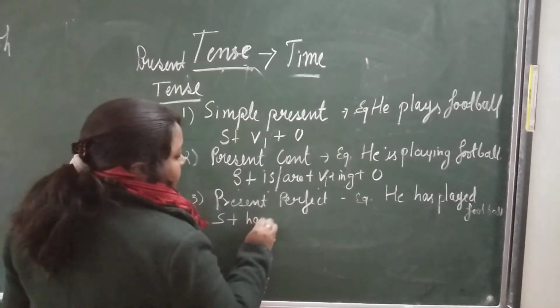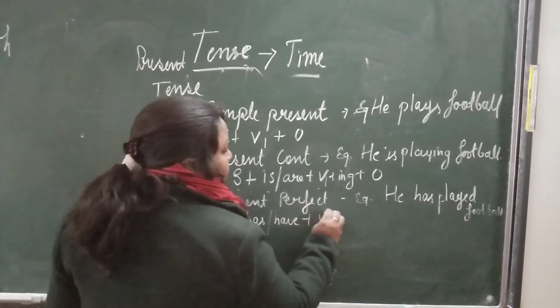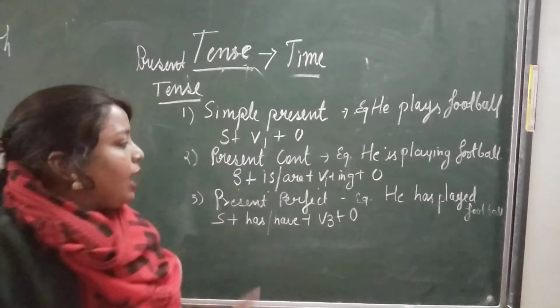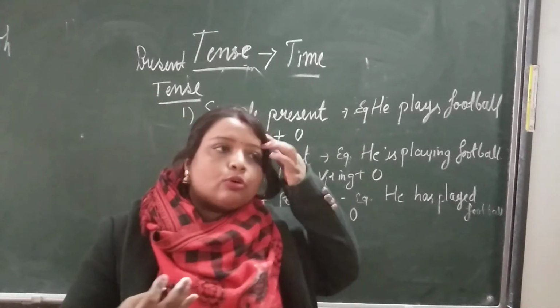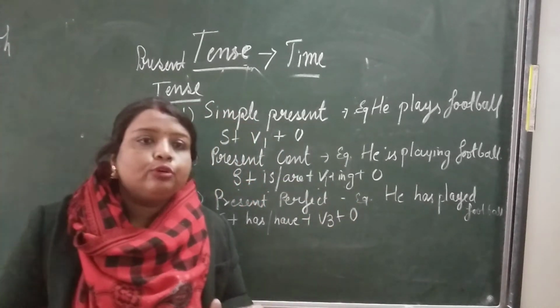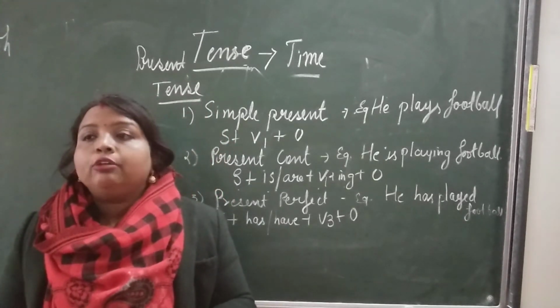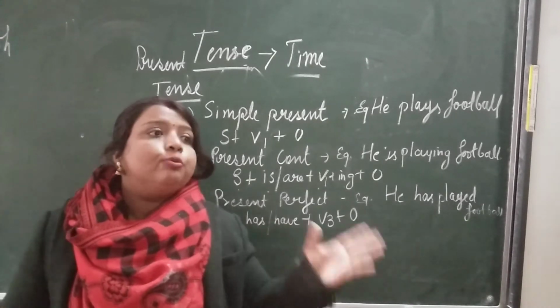Subject plus has or have also you can use here, plus verb third form plus object. Now when you are speaking also, for he, she and it you have to use has. But with they or we or you, you have to use have, plural sense. They have, we have, you have.